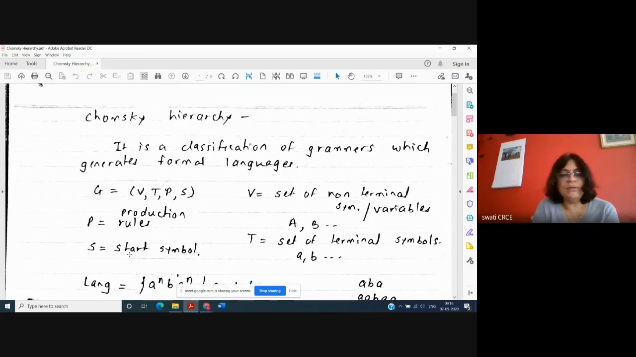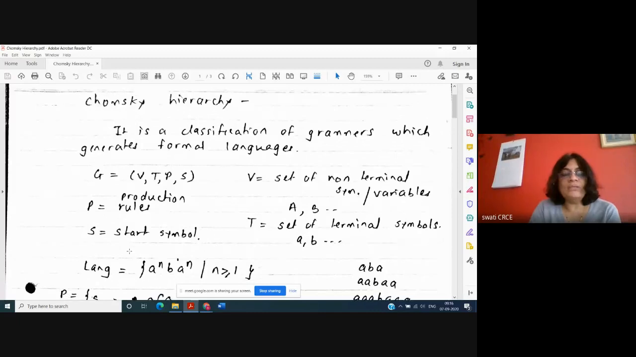machine. In a machine, we say that Q0 is the starting state. Like that, in the language, the starting symbol is capital S, which is also a variable. S is also a variable. S belongs to V because it is a capital letter, from A to Z.